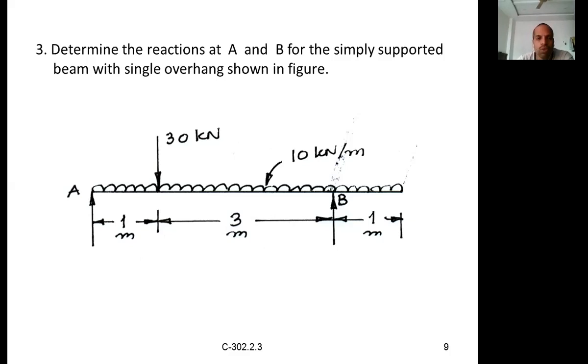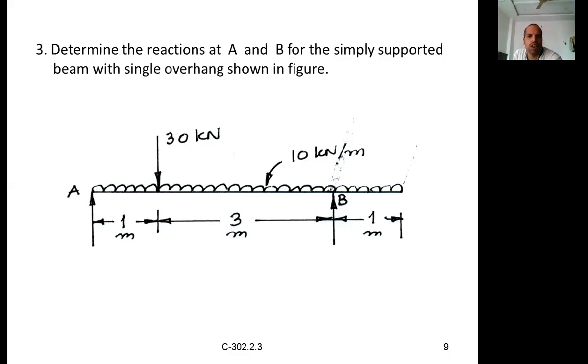Now let us see how to calculate the support reactions. There can be any number of beams, any type of beam, but the conditions will be the same. Sum of the vertical forces is equal to 0, sum of the moments is equal to 0. The other equation, sum of the horizontal forces equal to 0, is not required because there is no horizontal force in this one.